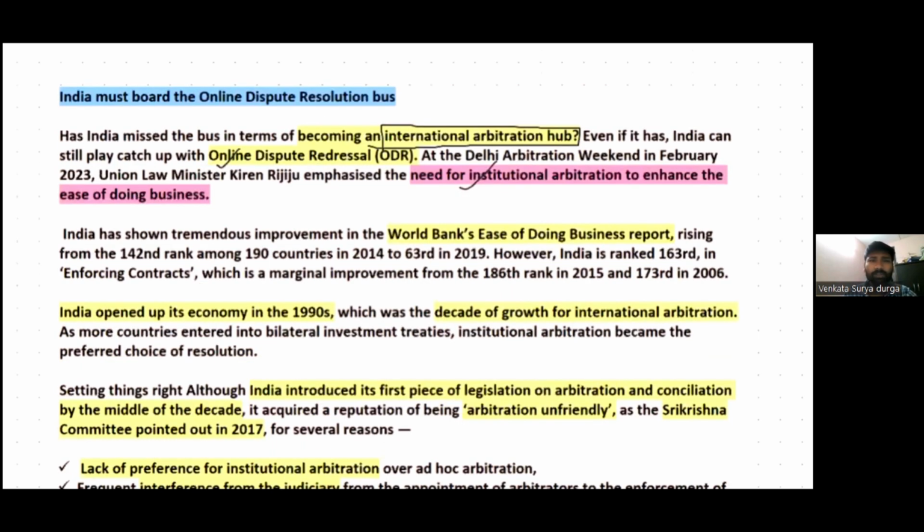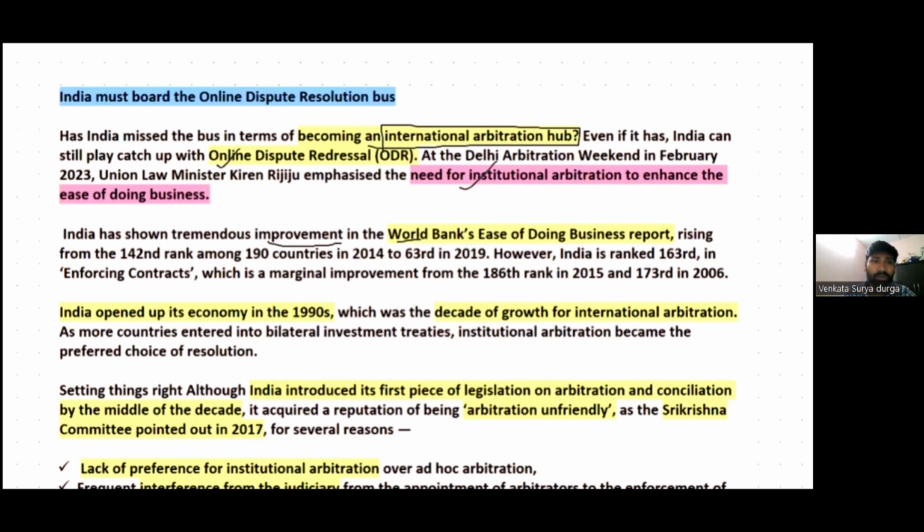However, India has shown a tremendous improvement in ease of doing business. We know that ease of doing business ranks countries as per their openness to welcome business investment, and it is released by the World Bank. The ease of doing business ranking of India significantly improved in recent times.